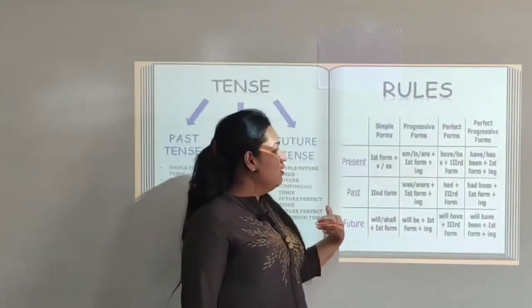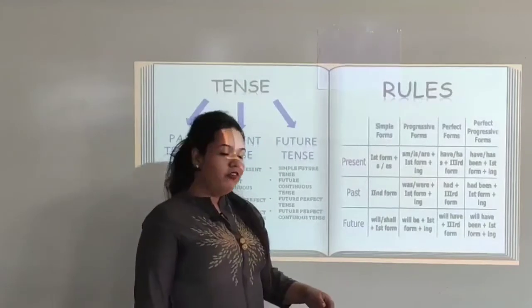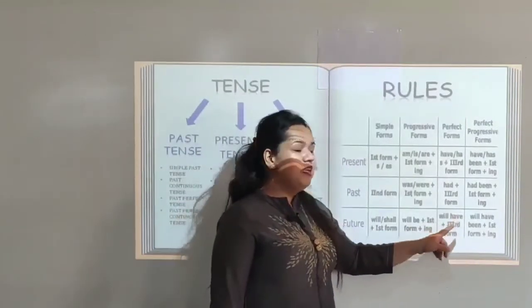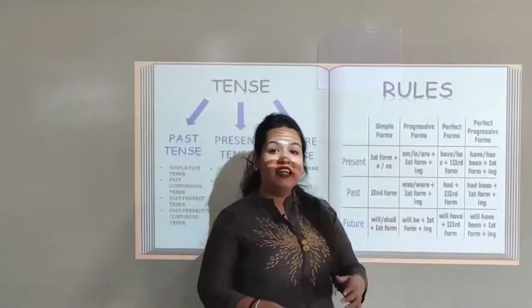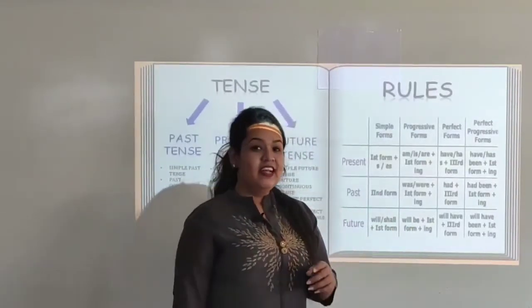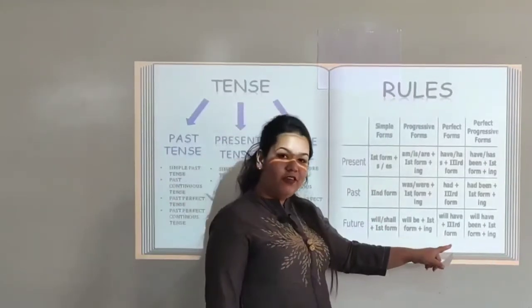Okay, so let us now see the future perfect tense. So the rule for future perfect tense is will have plus third form of the verb. We will have danced at the competition. That is the ed form of verb. That is the third form.